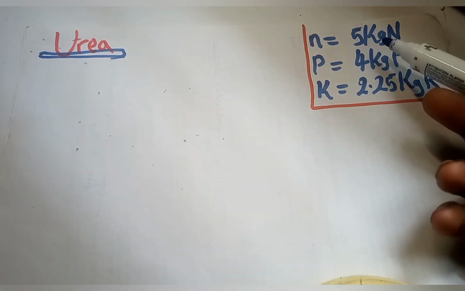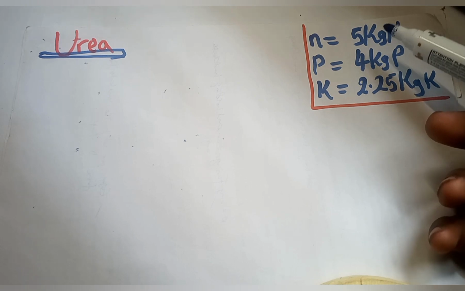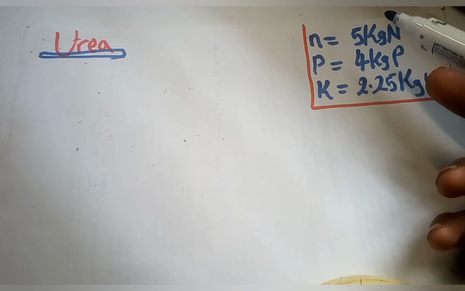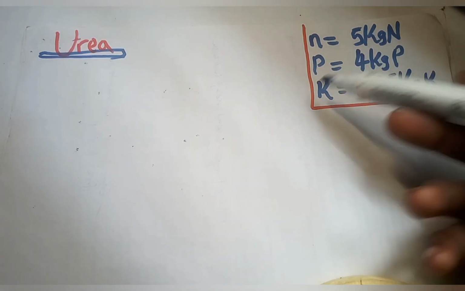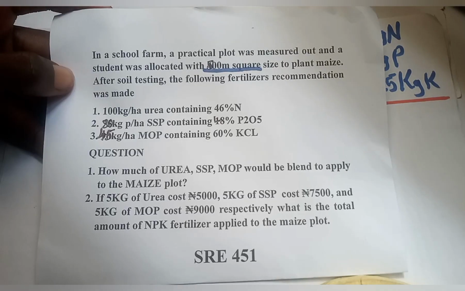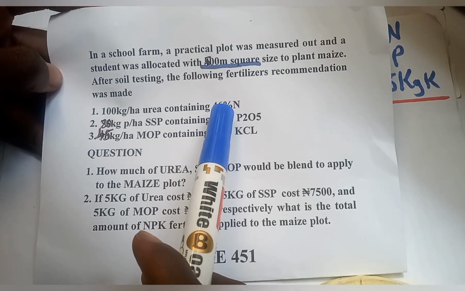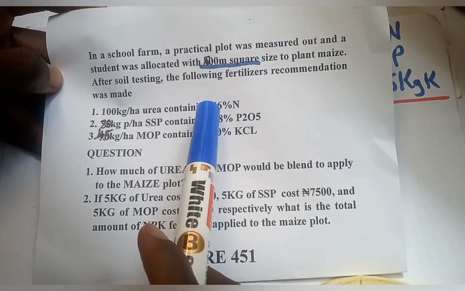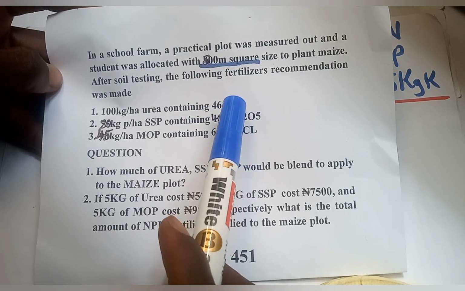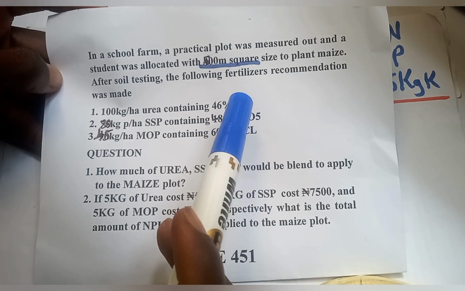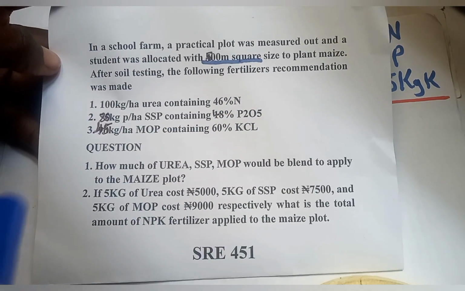Don't forget that I have this here. That is the amount of nitrogen that I want to use in 0.05 hectares. So I have all these nitrogen, phosphorus, and potassium respectively. Now I want to calculate the amount of urea that I'm going to be using. I want you to take note that in this place I only have 46% nitrogen. I'm not having any compound. Therefore, I'm going to use this 46% directly.